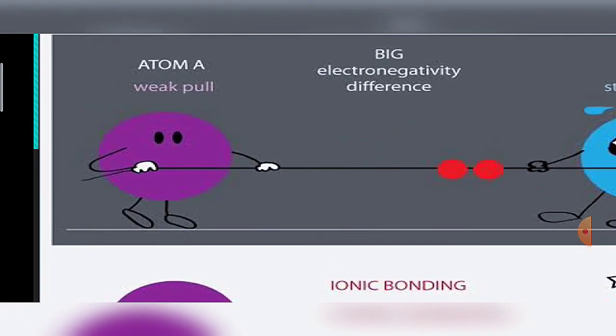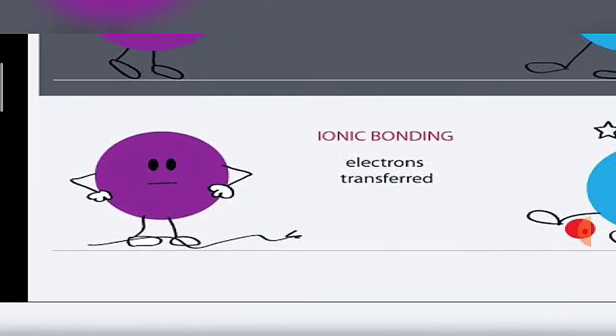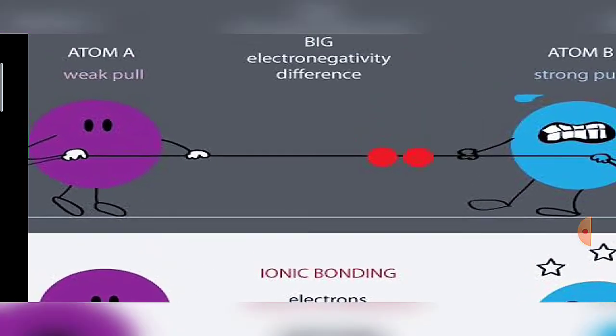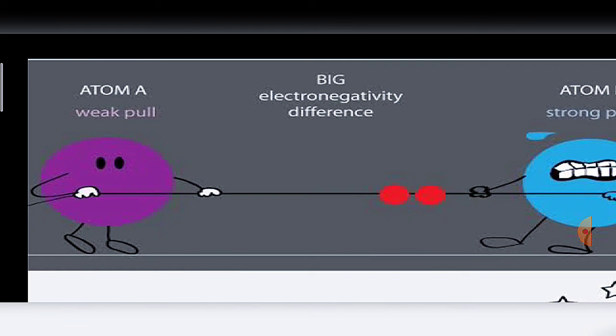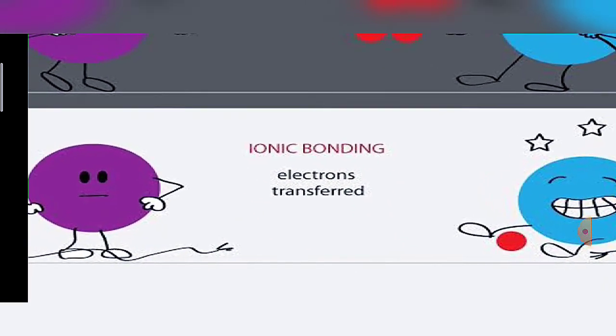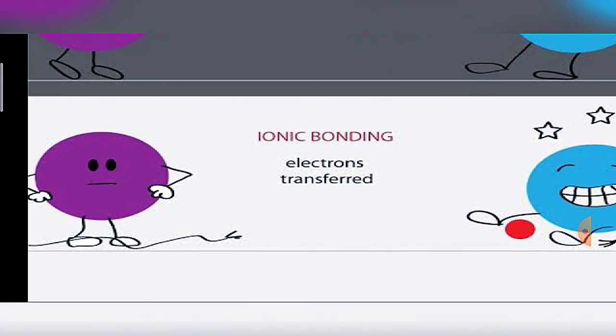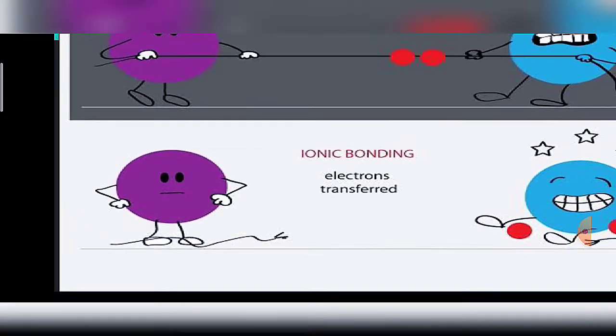So there is a difference between covalent bonding and ionic bonding. Covalent bonding involves two non-metals with small electronegativity difference, while in ionic bonding there is a large electronegativity difference. What is the electronegativity difference? The difference in the electronegativity of the two atoms in a molecule is called the electronegativity difference.